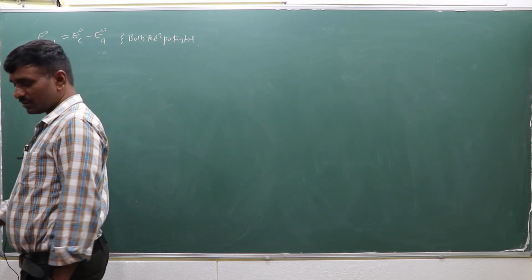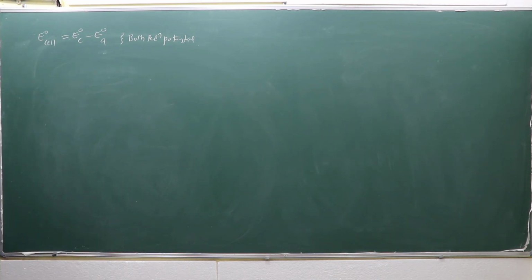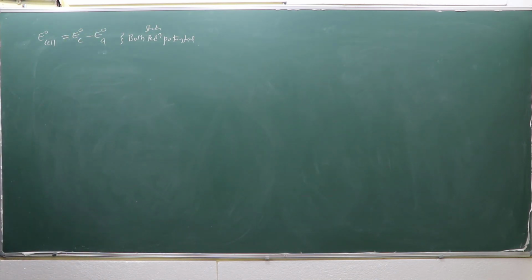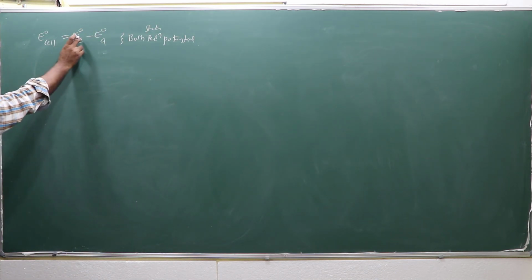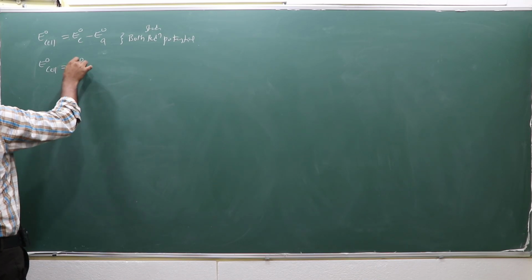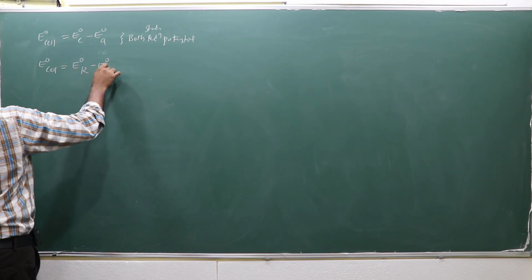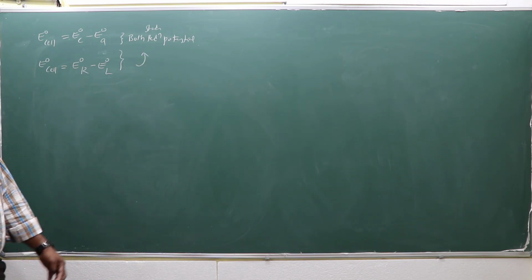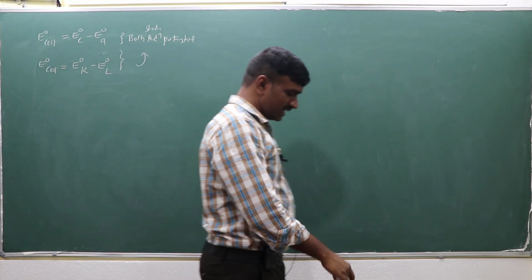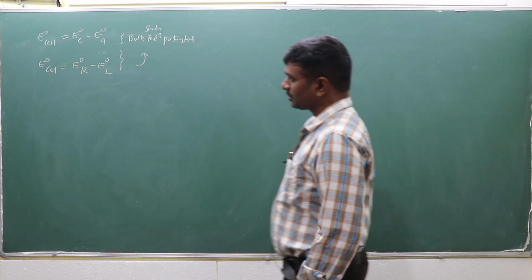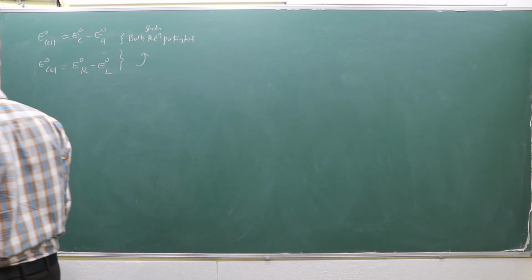Not one in oxidation and one in reduction; both are reduction potentials, standard reduction potentials, because E0 is mentioned. Or generally we can consider that reduction takes place on the right side, which may happen at the cathode. So E0 of right minus E0 of left, if both are reduction potentials. Or E cell is equal to E right minus E left. So at the right side reduction reaction takes place, at the left side oxidation reaction takes place.